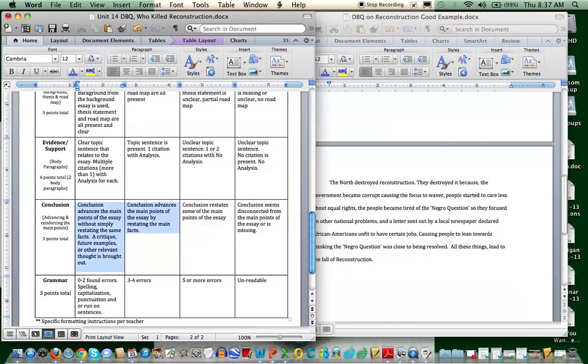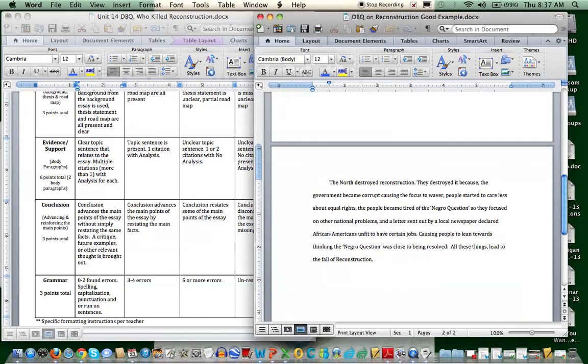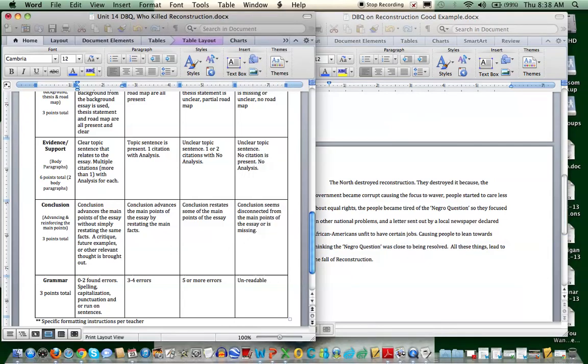Again, I thought that this gives a pretty good synopsis of what the paper was about. The main ideas were there. There were some of the same facts, but at the same time, drew into some new things as well, which I liked. About how they're unfit to have certain jobs. Before it just kind of mentioned how it was being racist. Negro question, it said they grew tired of it. Here it says that it was close to being solved. And so I thought this person did a good job, and I gave him 3 out of 3.